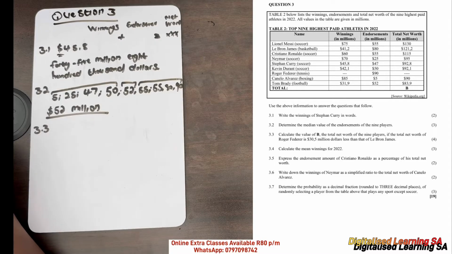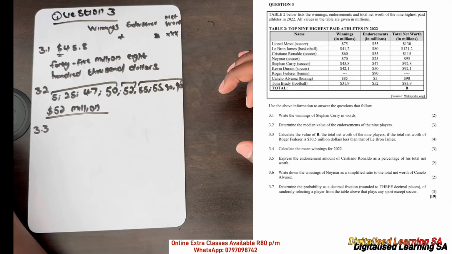So to get the net worth of Roger Federer, we just subtract 30.5 from LeBron James's net worth.